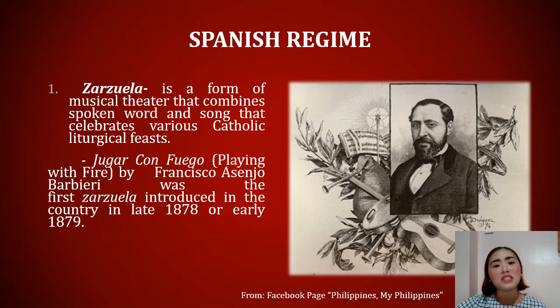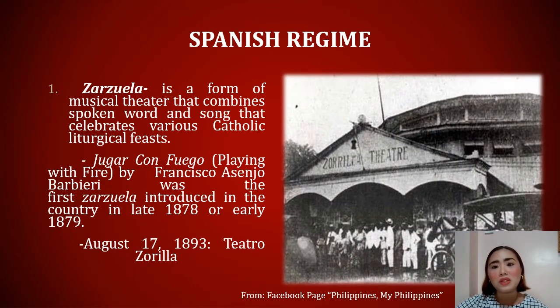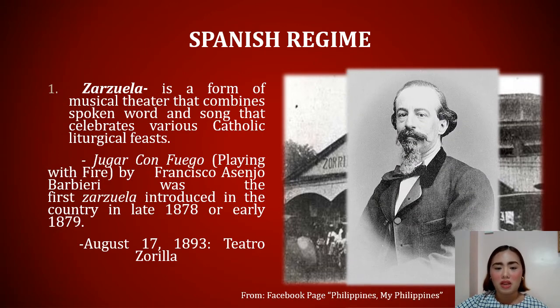One of the famous Zarzuela theaters was the Teatro Zorilla. It was once located in Calle Iris, now part of CM Recto Avenue in Manila. The theater was named after Jose Zorilla, a Spanish poet and playwright.